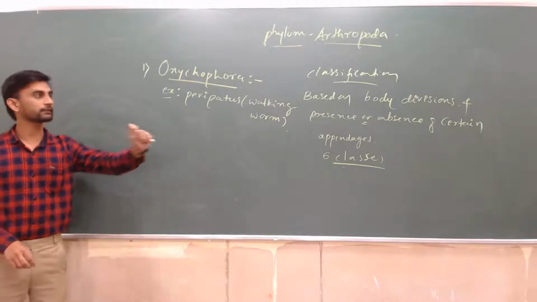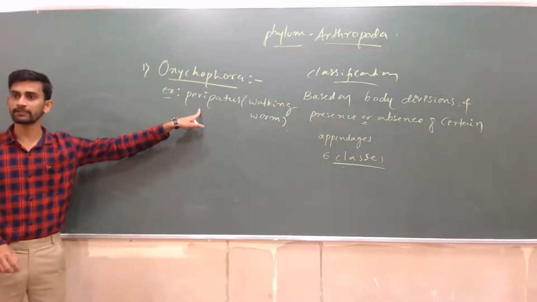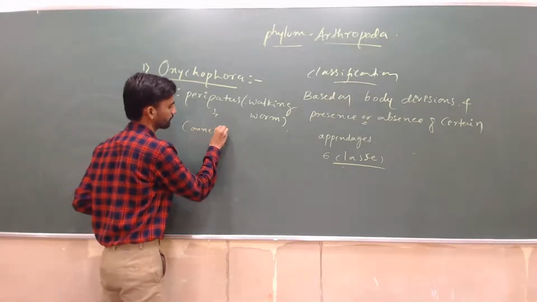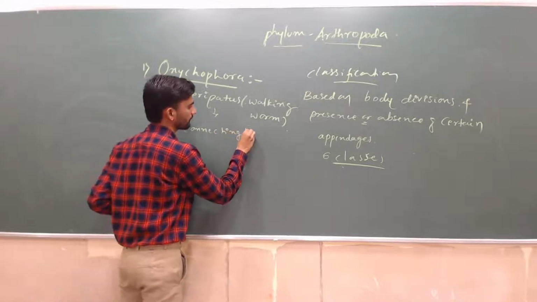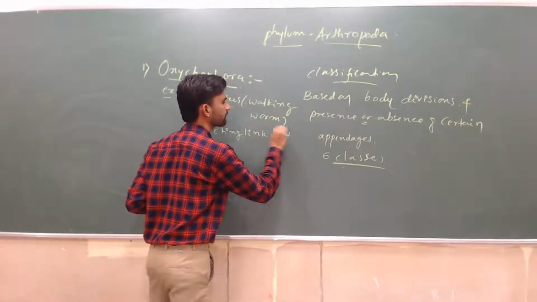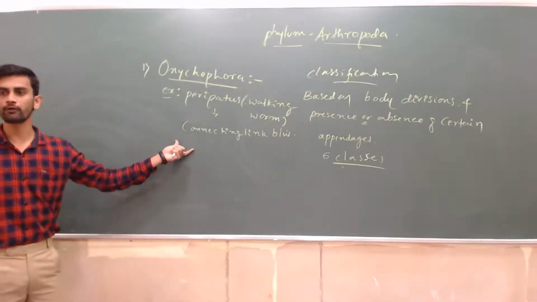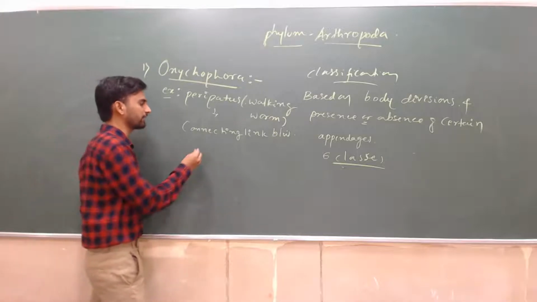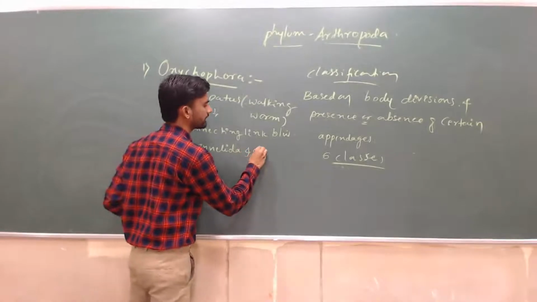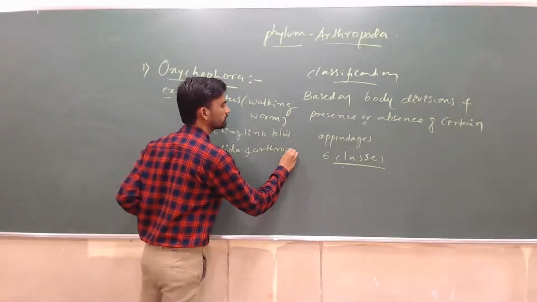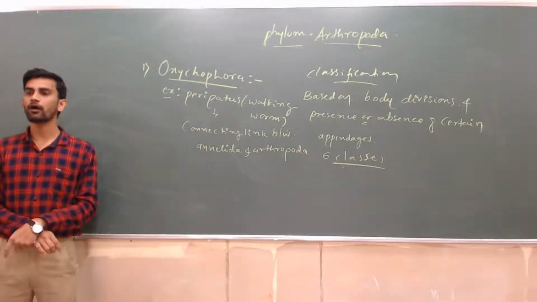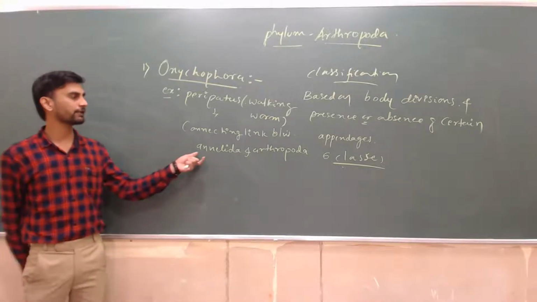One peculiar characteristic feature of the animals of this class, of Peripatus, is that it is commonly called, and just remember this is very important, a connecting link between Annelida and Arthropoda according to the evolutionary point of view. How is this a connecting link with Annelida?